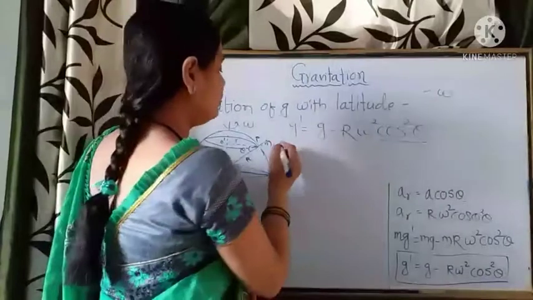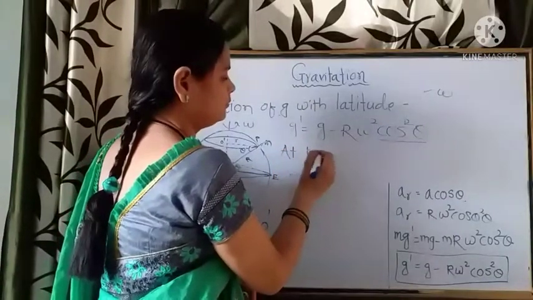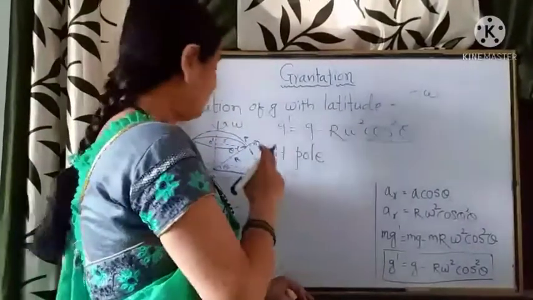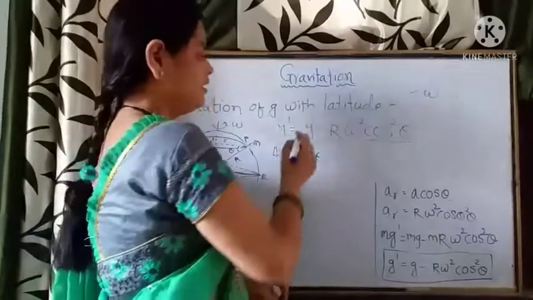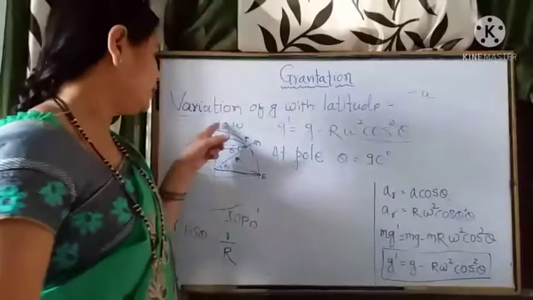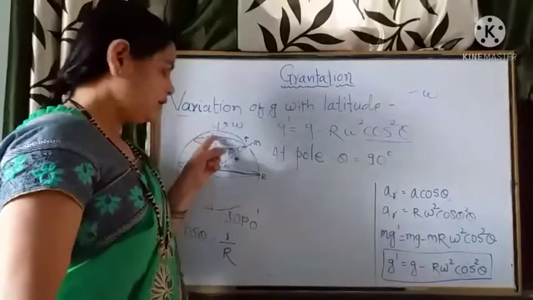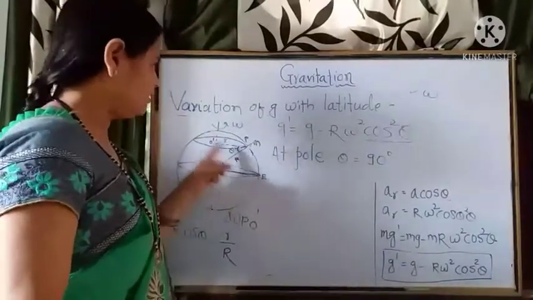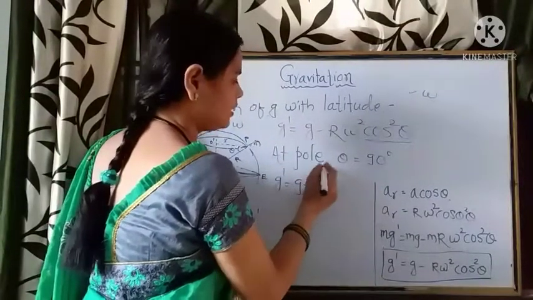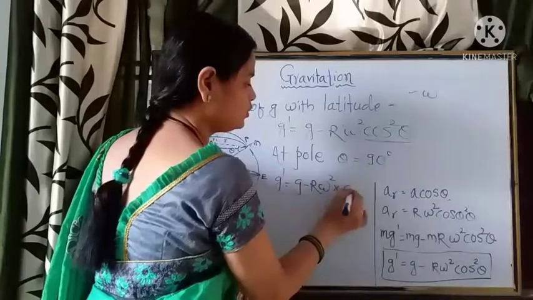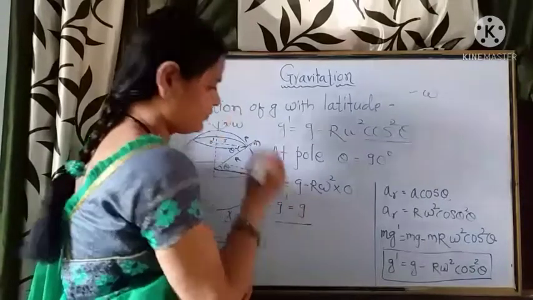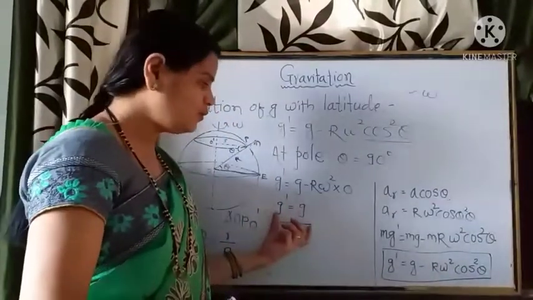Suppose the object is lying at the pole. At the pole, if we want to find the value of acceleration due to gravity, theta is equal to 90 degrees, which is the angle between the equatorial plane and the pole. So g dash is equal to g minus r omega square into 0, because cos 90 is 0. Therefore, g dash is equal to g.